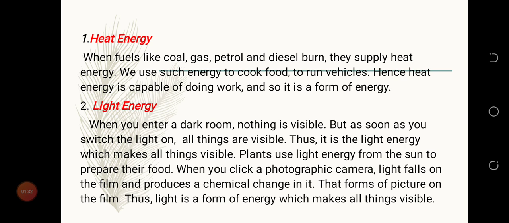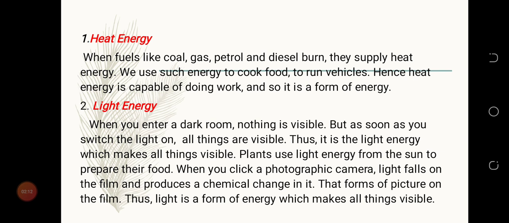Heat energy. When fuels like coal, gas, petrol, and diesel burn, they supply heat energy. We use such energy to cook food and to run vehicles. Hence, heat energy is capable of doing work, and so it's a form of energy. So with heat energy, when we burn coal, gas, petrol and diesel, it produces heat.